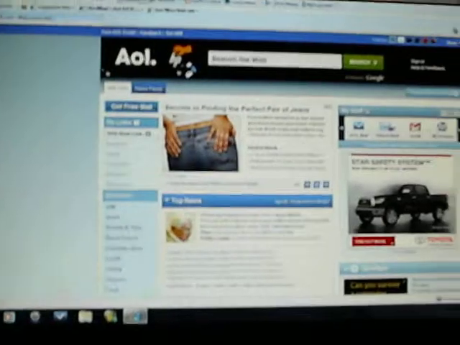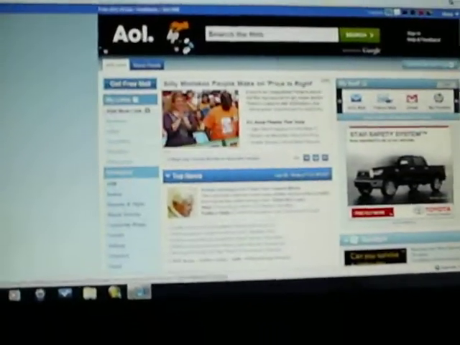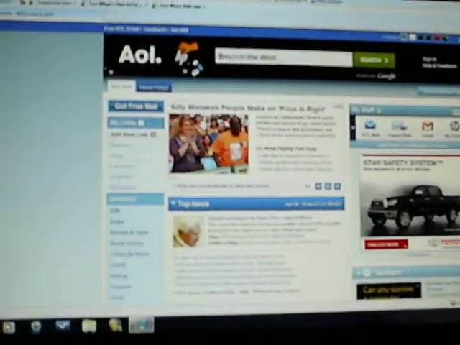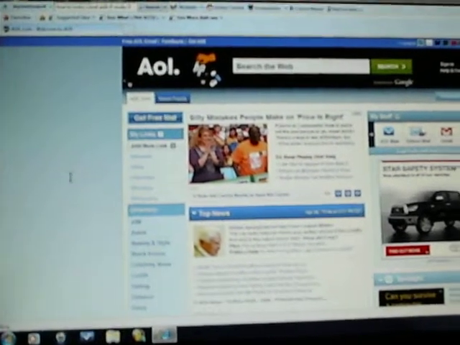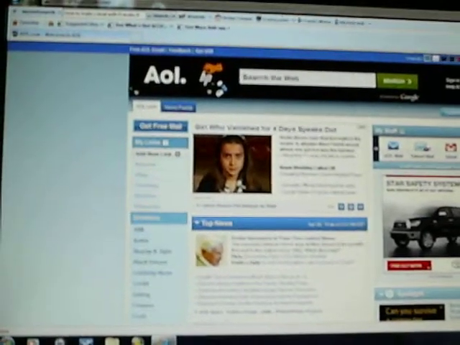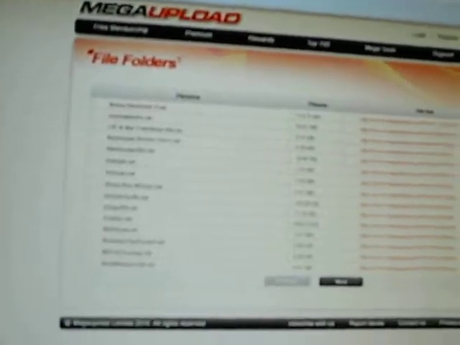Just about to show y'all today a tutorial on how to get sound kits for FL Studio. So first things first, you're gonna go to the internet. You got the internet up. You're gonna go to this website. It's on megaupload.com, but it has a special ending to the address. So I'm gonna go to it. It's right here. Bam. It's got a whole bunch of sound kits on it.